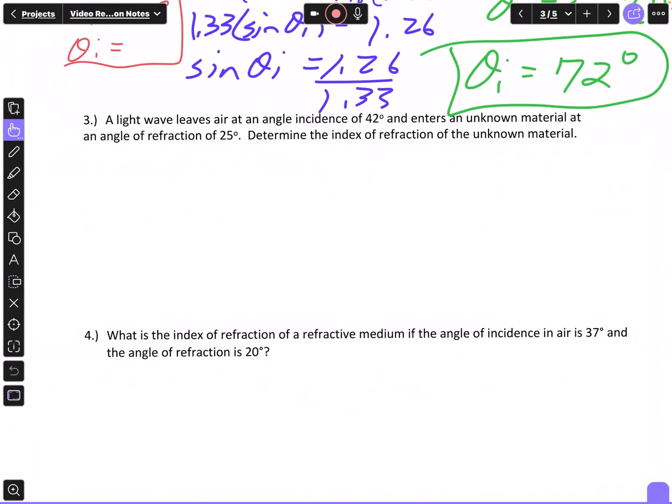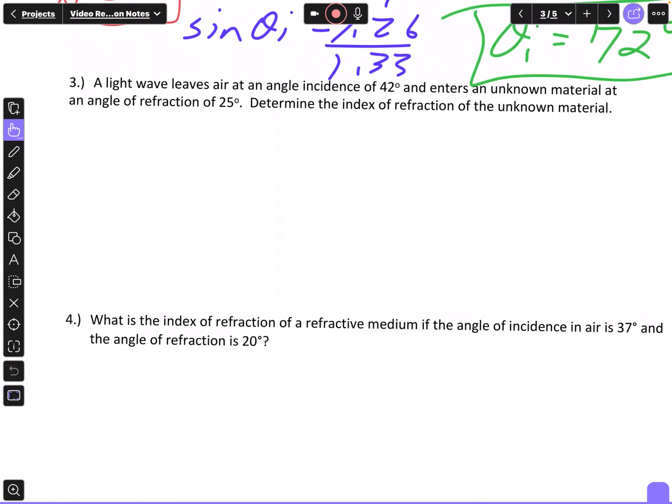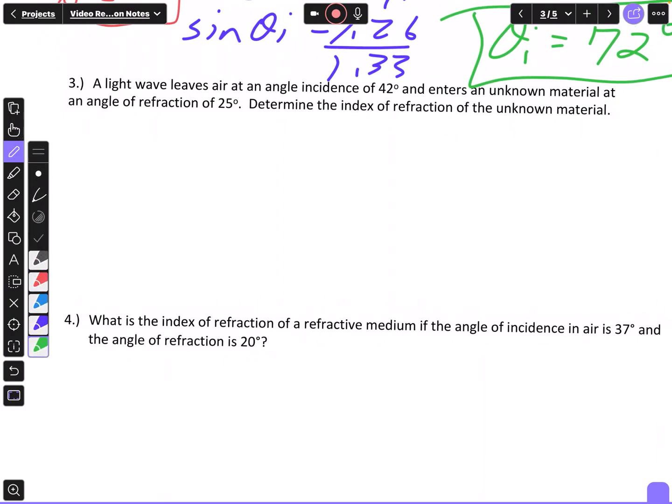All right, so to look at our next one, this time it says a light wave leaves the air, so air is going to be my first medium, at an angle of incidence of 42 degrees and enters an unknown material, so that's going to be my second medium, at an angle of refraction of 25 degrees. Determine the index of refraction of the unknown material. Since the unknown material is my second medium, I'm going to be looking for N2.